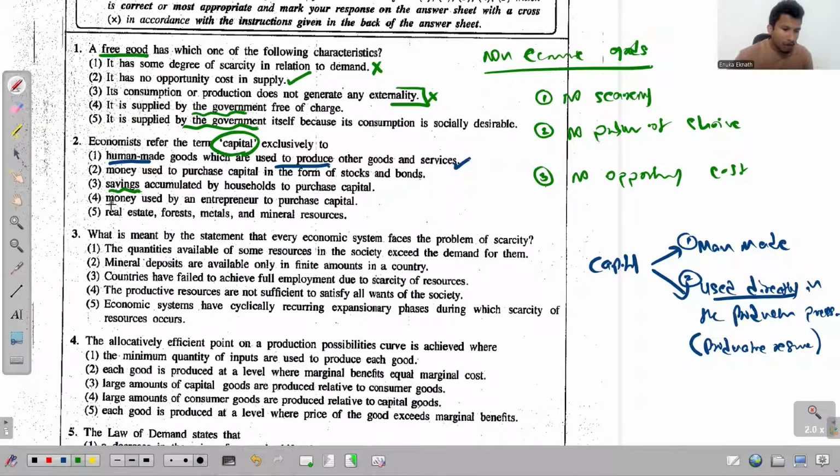And the fourth one, money used to... see, again capital is not money. Real estate, forest, metals, and mineral resources. Look at this. Forest and mineral resources are natural resources. If these are natural resources, they are not man-made, so we can't recognize these to be capital goods. So this is also not the answer there.